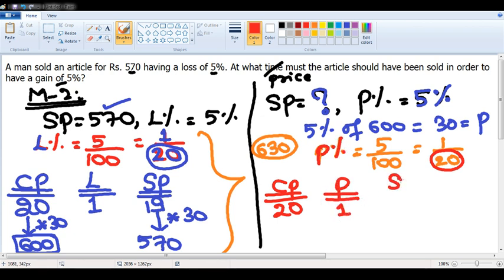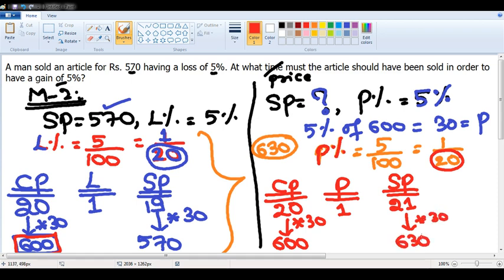So selling price should be how much? 20 plus 1, 21 rupees. But according to the question, cost price is not 20. Cost price is 600. 20 should become 600. Multiply by 30. 21 also multiply by 30. 21 into 30 is how much? 630 rupees. So the answer for this question is 630.